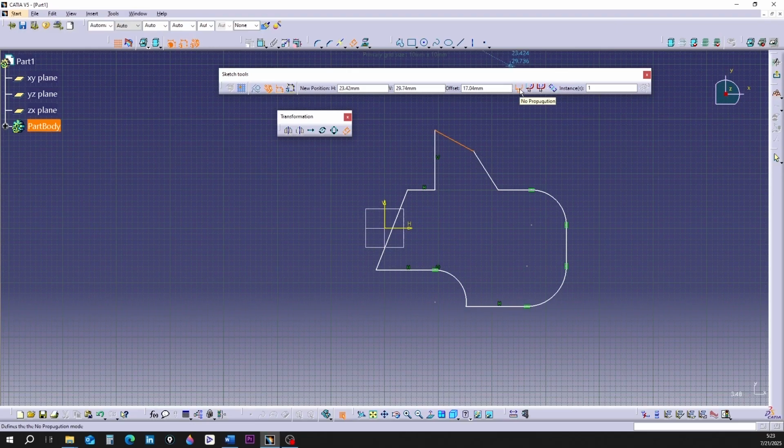The first mode is called no propagation. With this mode, you will only offset the element you selected. Pay attention to the blue dashed line that appears on the screen. The fourth option is also selectable. This mode is called both side offset.